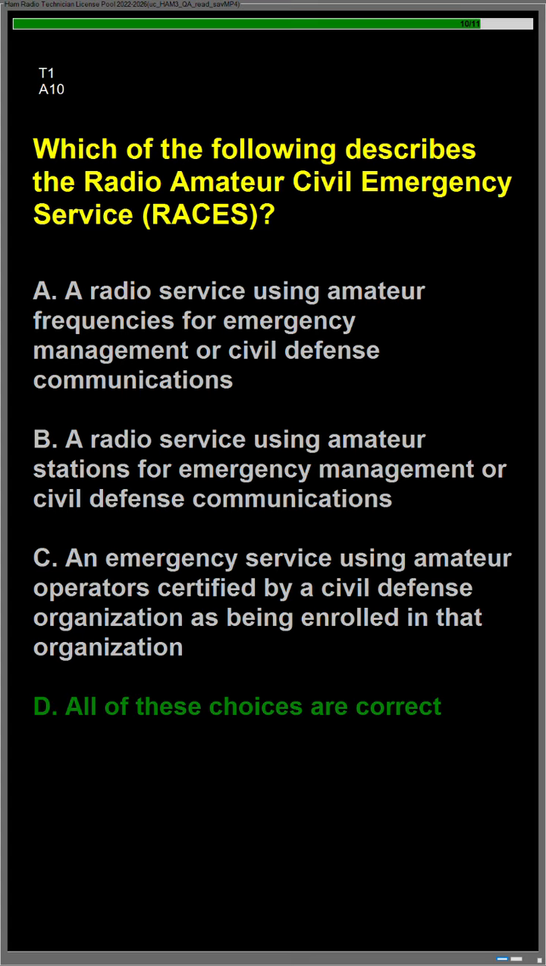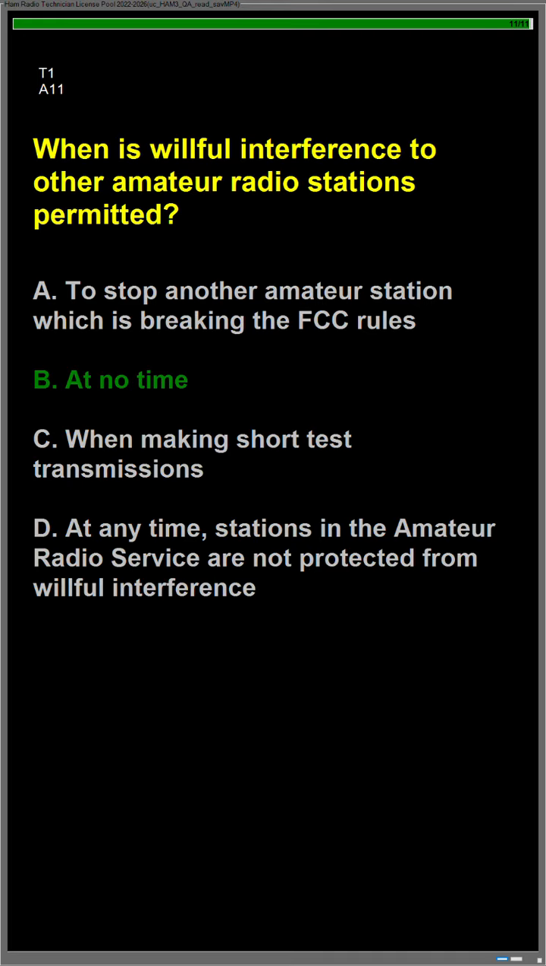Question Alpha 10, which of the following describes the Radio Amateur Civil Emergency Service, RACES? Answer is D. All of these choices are correct. Question Alpha 11, when is willful interference to other amateur radio stations permitted? Answer is B. At no time.